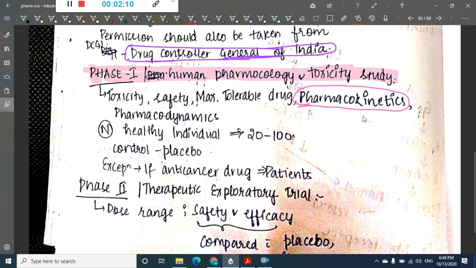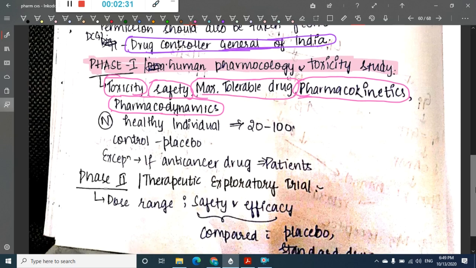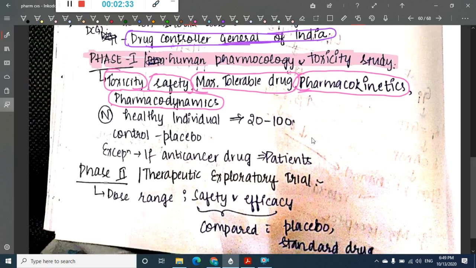So we should learn about the pharmacokinetics of the drug and the action of the drug on the body, that is, the pharmacodynamics of the drug. Then we should see the maximum tolerable dose of the drug. Then you should see the toxicity of the drug. With the toxicity and the dose, you should calculate the efficacy of the drug. So these are the 5 things which we do in phase 1.